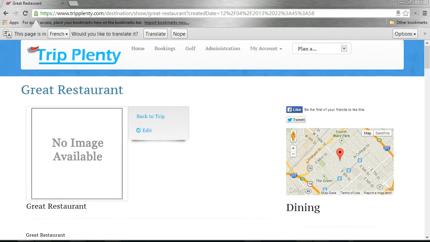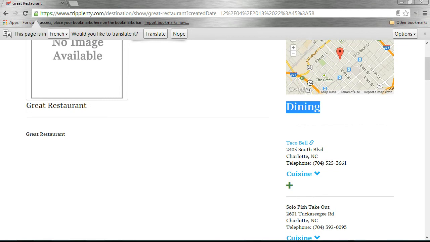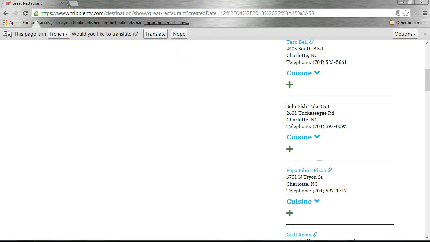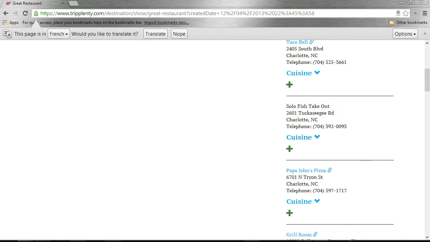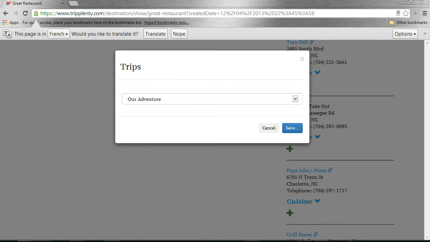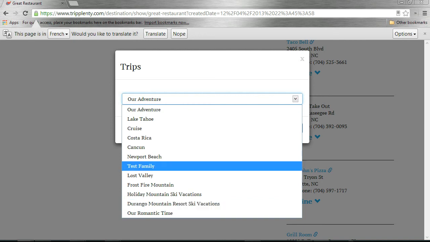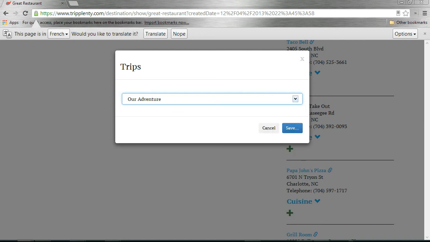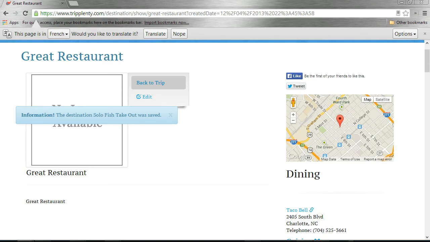And what will happen here is you can see that a map gets created, and also you'll see that additional restaurants in the area get added as well. So you can have additional restaurants added. I like soul food, and we actually make it easy to add these restaurants to your travel planner by clicking on this plus sign here. You can add that to your travel planner, and all your travel planners show up in this drop down here, but we're going to add it to our adventure travel planner, and you'll see that that information was saved.